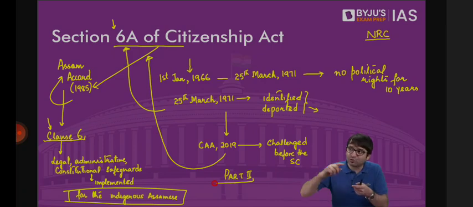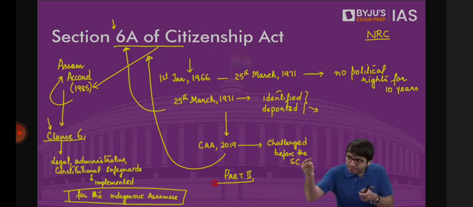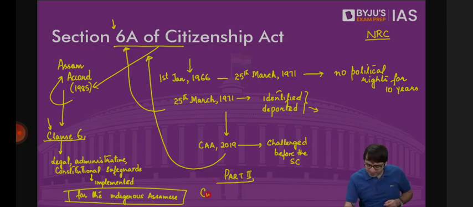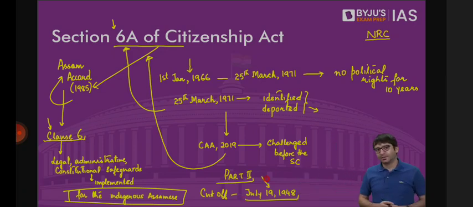What will happen to those who take the citizenship of another country? They will lose the citizenship of India. What will happen to those who are in Pakistan but want to come back? Till what time can they come back to India? And for that, the cutoff date was, can anybody tell me what was the cutoff date? For the rest of the country, if you want to come back to India from what is now Pakistan, you have to come back to India on or before July 19, 1948. That is the cutoff date for citizenship.